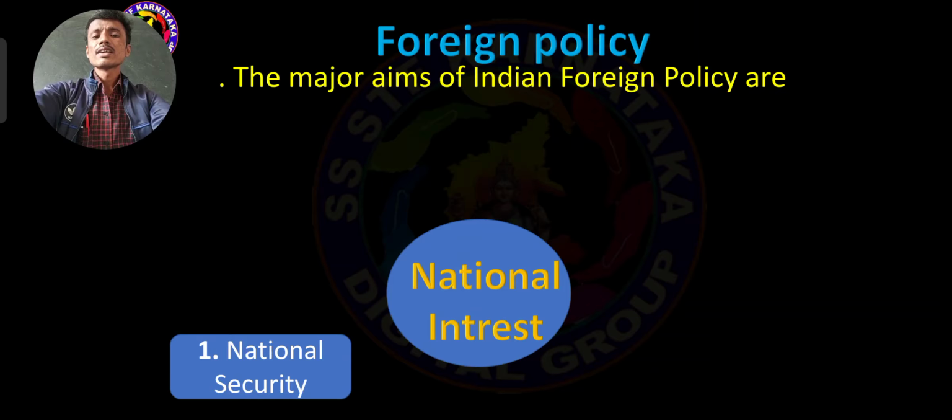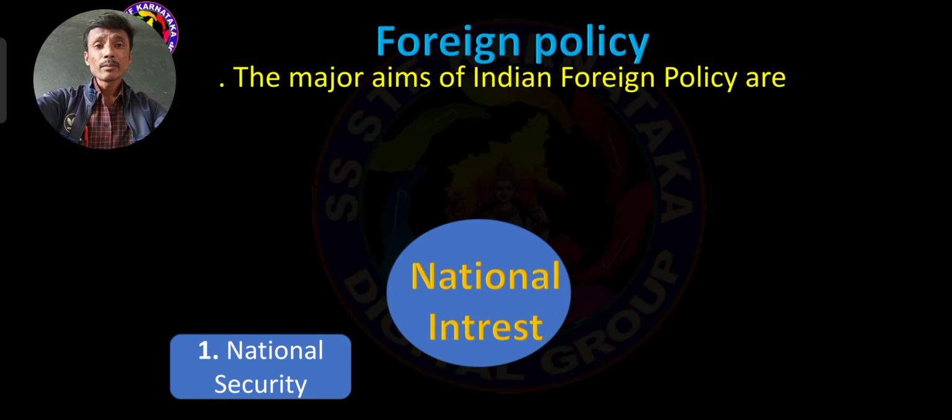National security. What is the meaning here? The safety of the nation is very, very important, because India is surrounded by a few neighboring countries. If we maintain a good relationship with those countries, it is possible to lead a life without fear.